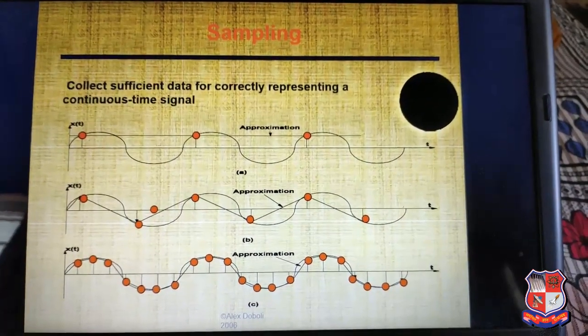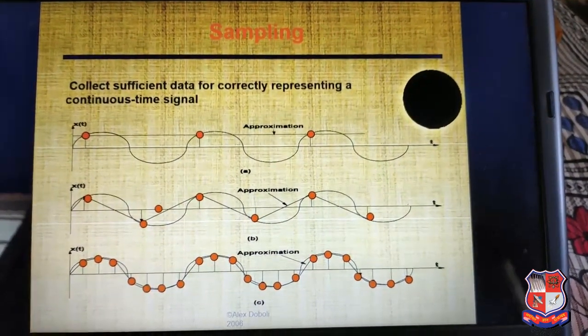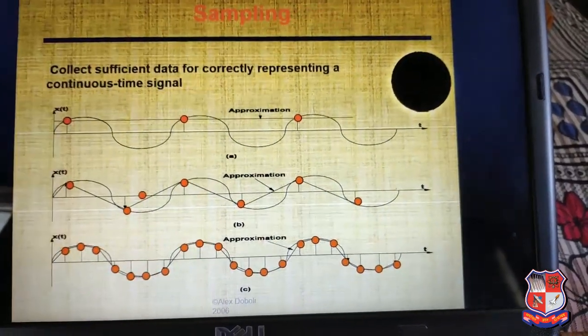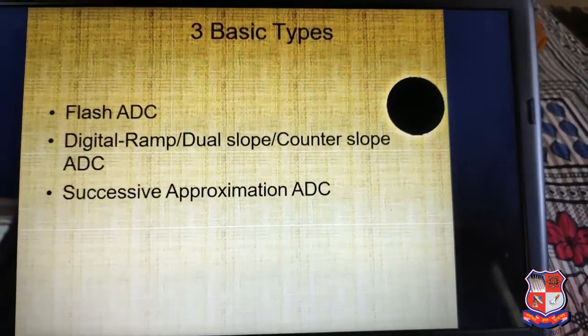This is sampling waveforms. Collect sufficient data for the correct representation. The continuous time signal: first, second and third. This is the sampling graph.